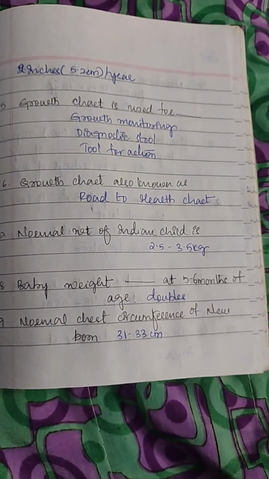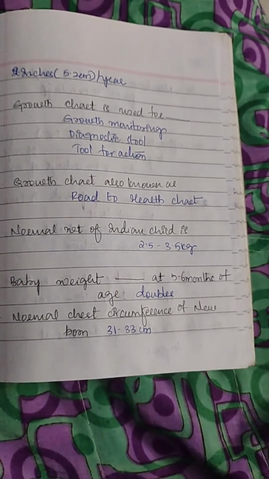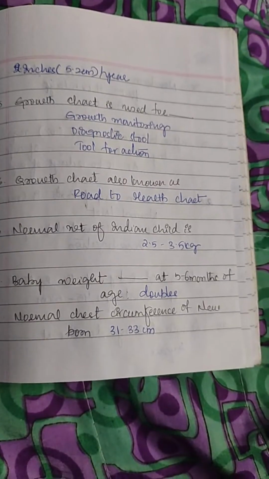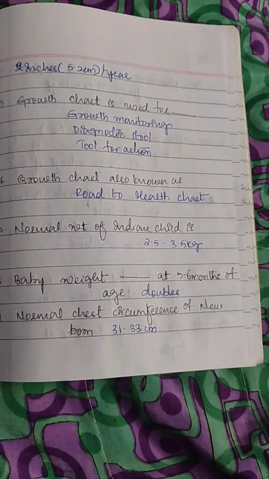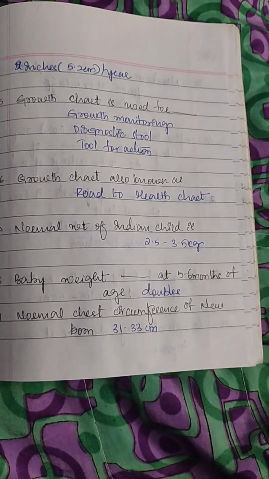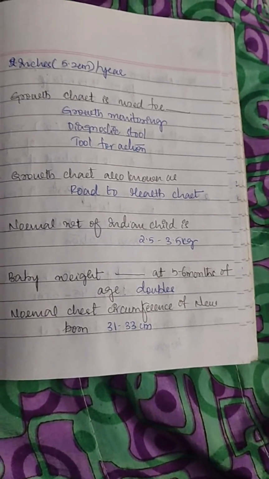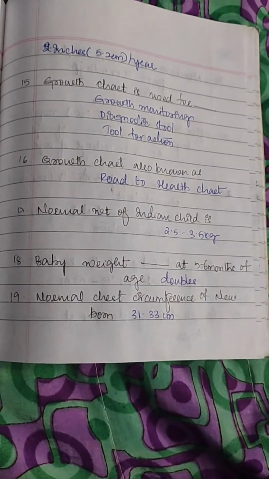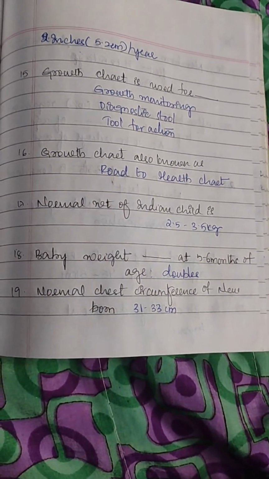The normal weight of the Indian child is 2.5 to 3.5 kg. Then baby weight at 5 to 6 months of age: the baby weight doubles at 5 to 6 months of age. Already we have discussed this here. Okay, the next question: the normal chest circumference of a newborn is 31 to 33 centimeters.